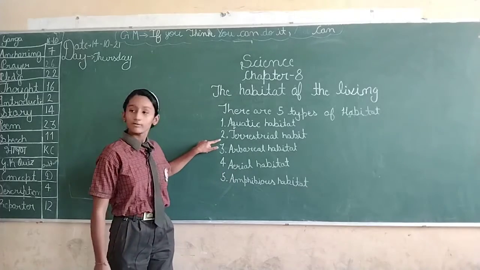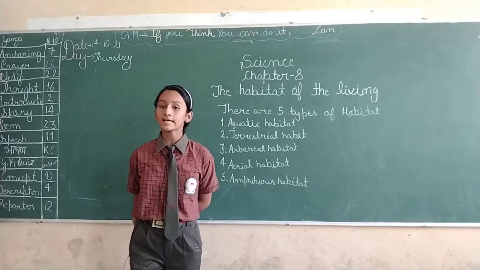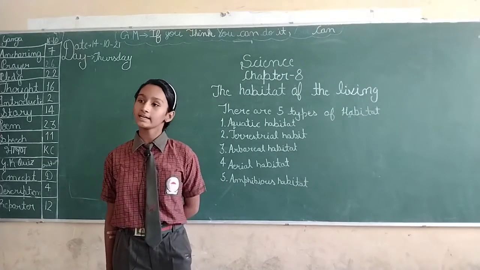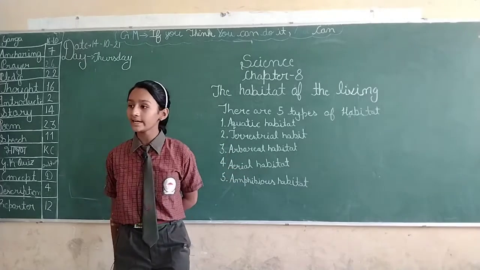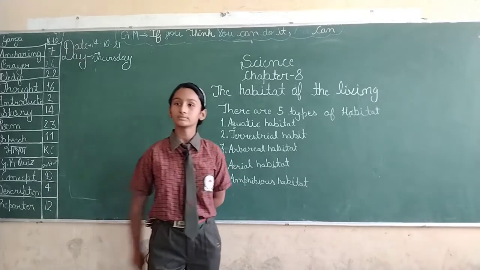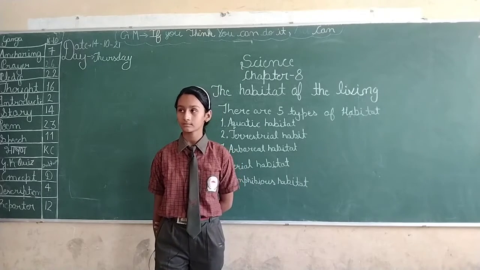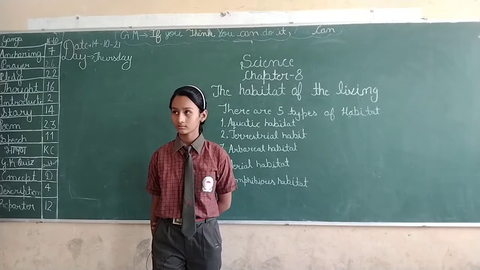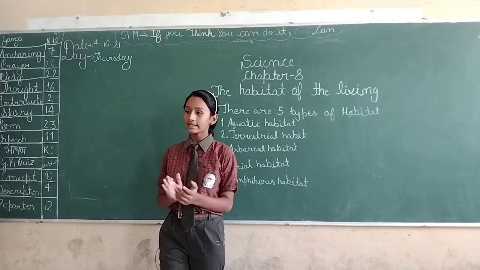Do you know, students, what is terrestrial habitat? No, ma'am. It includes habitat on the land, like forest, grassland, desert, and is called terrestrial habitat. What is terrestrial habitat? Priya, stand up. Terrestrial habitat includes animals on land, like forest, etc. Right answer. Clap for Priya.